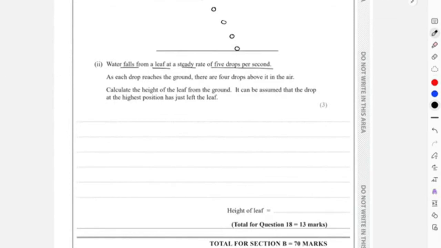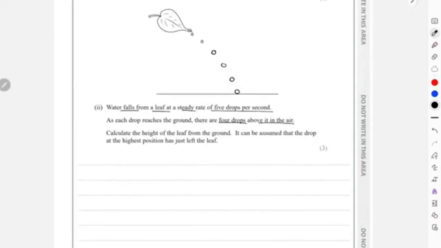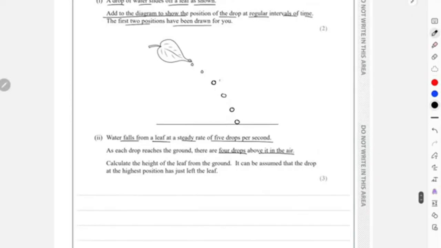Each drop reaches the ground. There are 4 other drops above it. Okay, like every time each drop reaches the ground, there will be 4 other drops above it in the air. When you calculate the height of the leaf from the ground, it can be assumed that the drop at the highest position has left the leaf. Okay, now it was already stated that 5 drops per second, right? So what I will do over here is actually draw that line and not draw this many drops. I'll just specifically draw 5 drops. Already 2 are drawn for me, so I'm going to draw 1, 2, and then the last one will be exactly on the ground. Okay, these are the 5 drops.